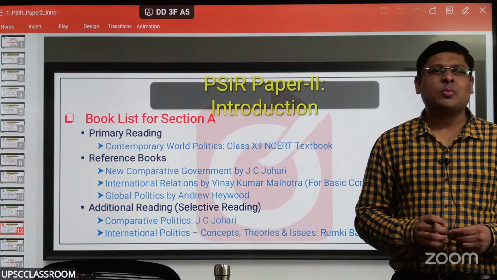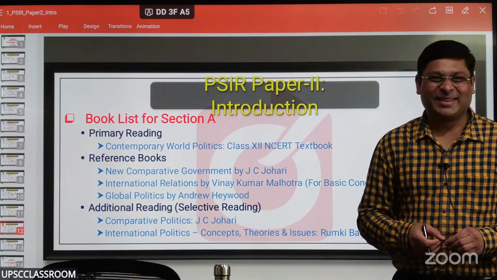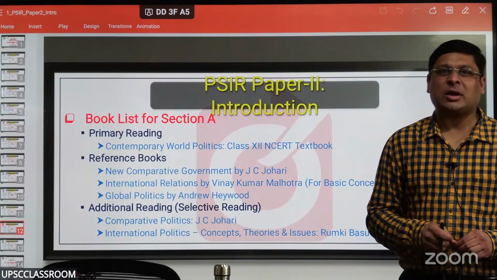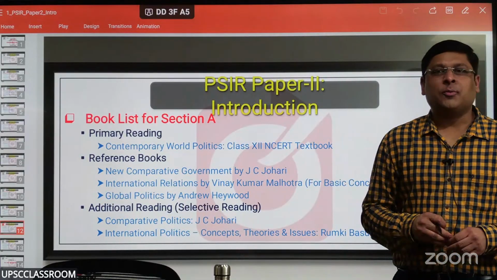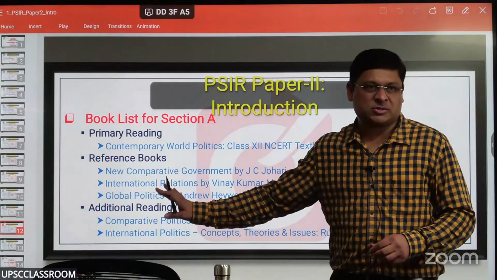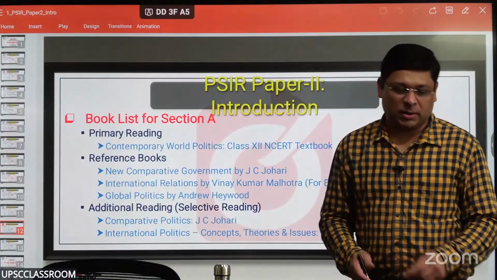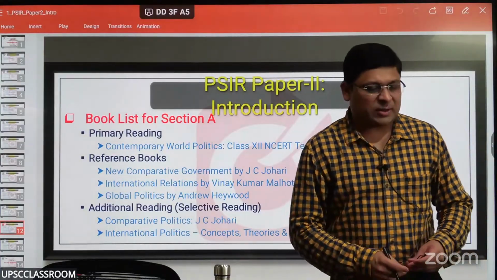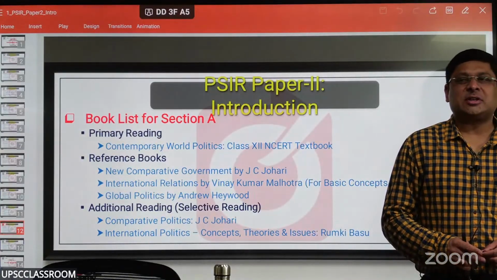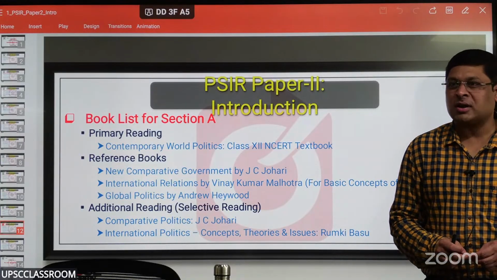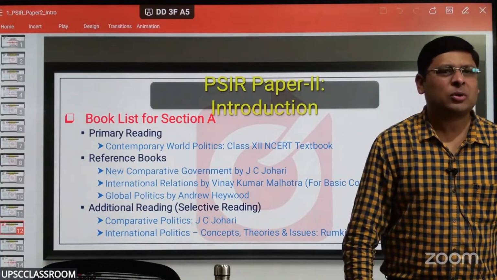Which book to read? Actually, no book needs to be read. Keep these with you. Whenever you feel that something did not come in the notes, then you can refer to those books. We have taken content from these books. I have one more thing that I would like to convey to everyone. Sometimes students say, sir has taken content from this book, so where will I make my own?